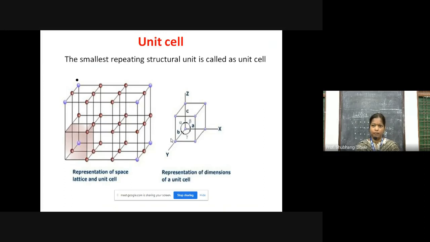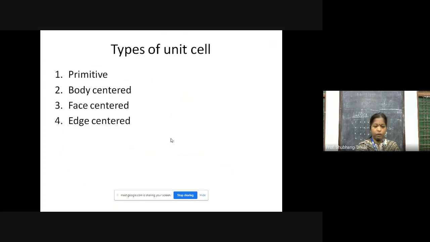So this way the unit cell is characterized by its parameters, and when it grows in the crystal structure, it is sharing its faces, edges and corners with the adjacent unit cell. So this will give you an idea of how the unit cell grows, and when it grows, it's very important that it is sharing its corners, edges and faces with the adjacent unit cell. I will go to the types of unit cell.